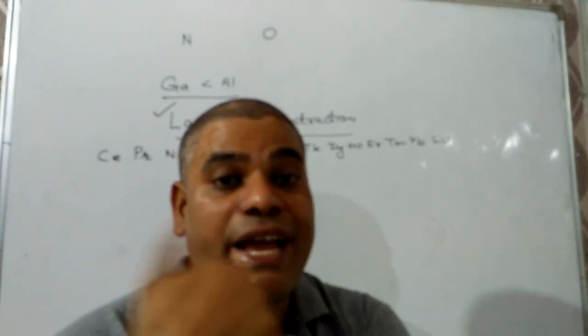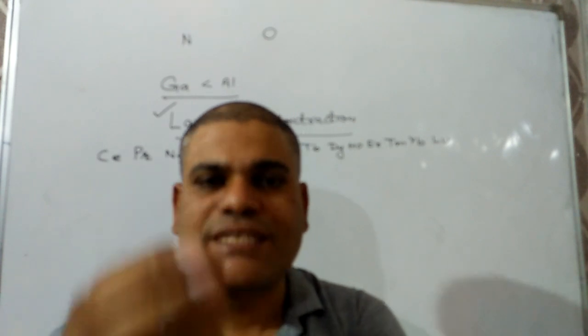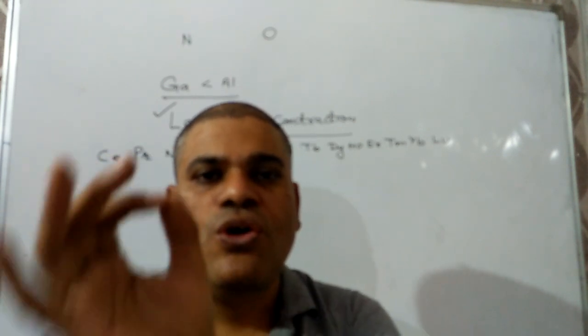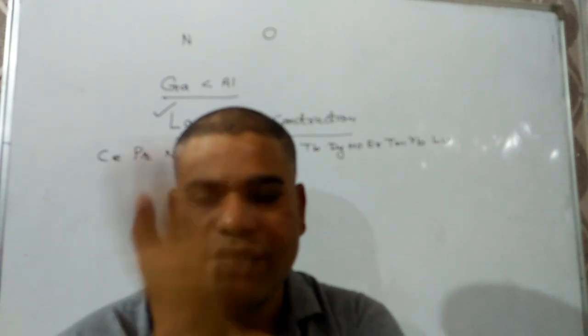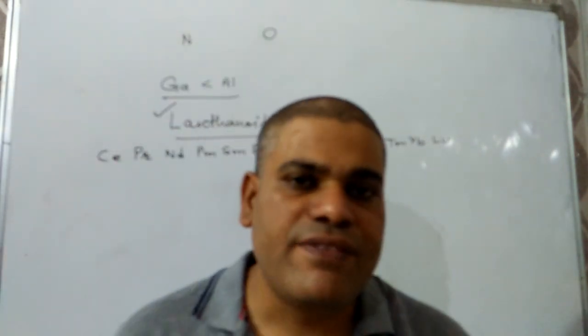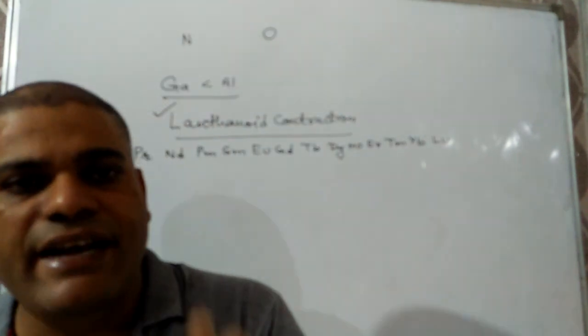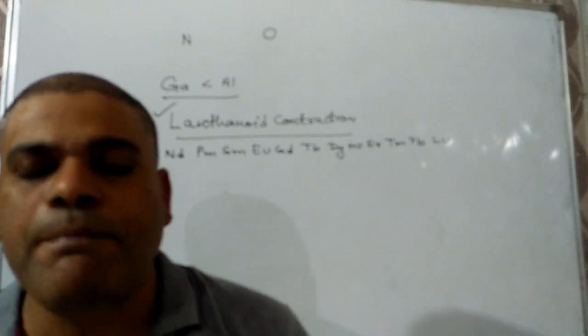Now a question may be there: why is lanthanoid contraction observed? It is observed due to the poor shielding power of the f subshell. Now its consequences. The first consequence, I have mentioned, is that the size of the second and third transition element series is almost the same.